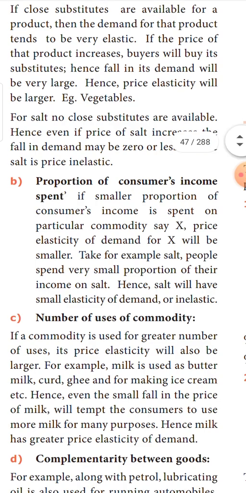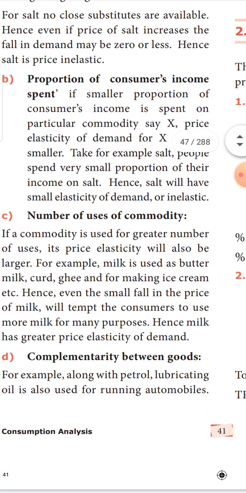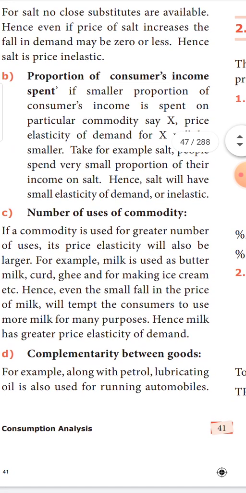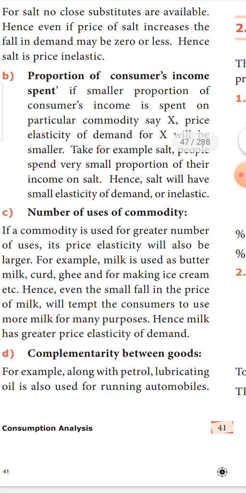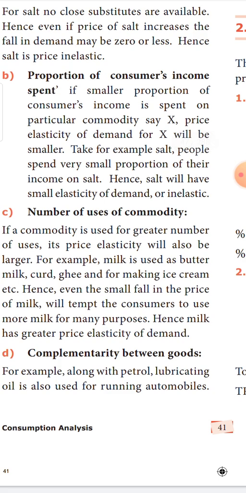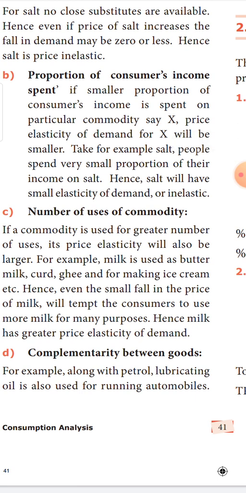The next case is the proportion of consumers' income that is spent on a product. The amount of money that we spend on a particular commodity month after month will decide the price elasticity of that commodity. We can take the same salt as an example.